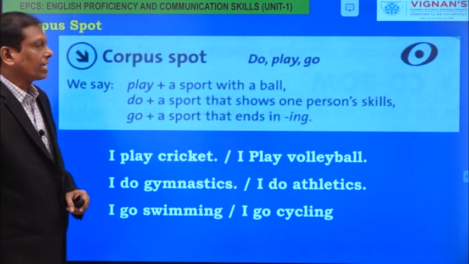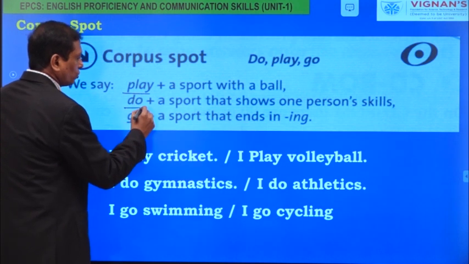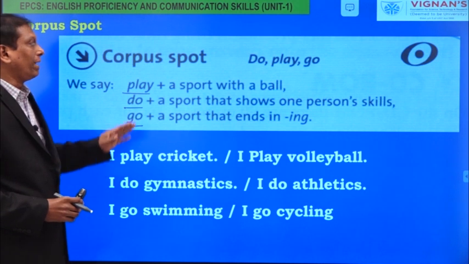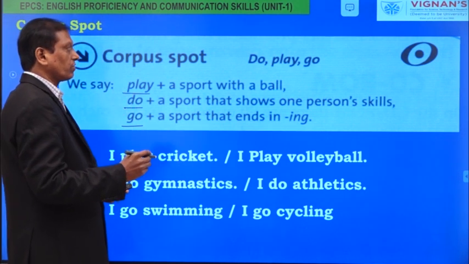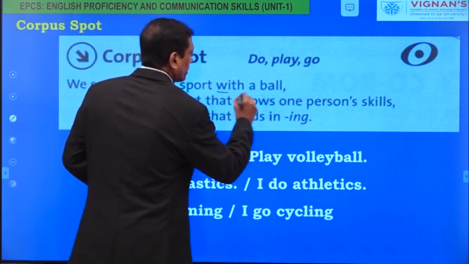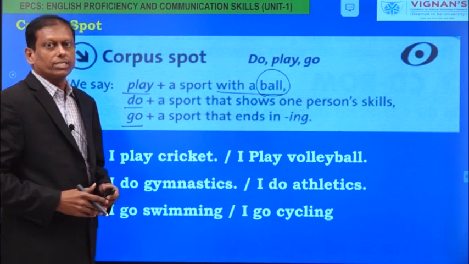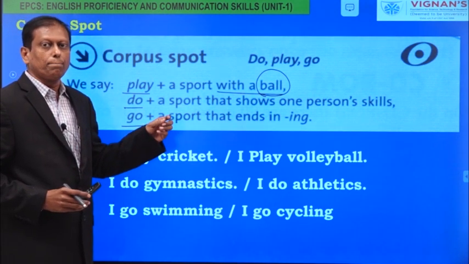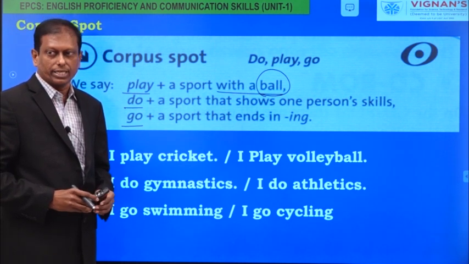Now look at the correct use of these three verbs: play, do, go. When do we use the verb play? Play is used when the sport we are playing is played with a ball. Cricket is a game that we play with a ball, and I say, I play cricket. We should not say, I do cricket or I go cricket.